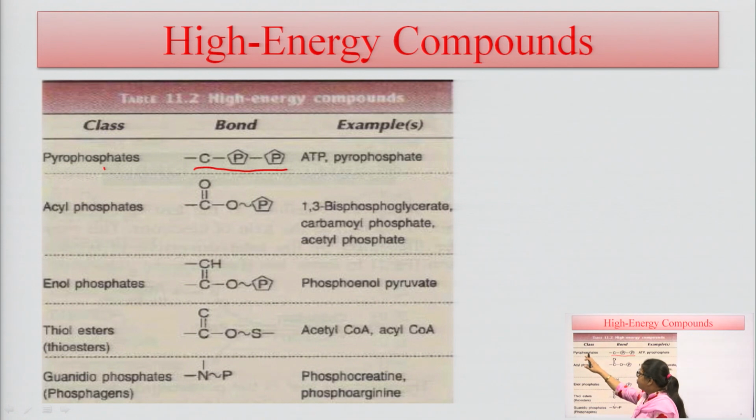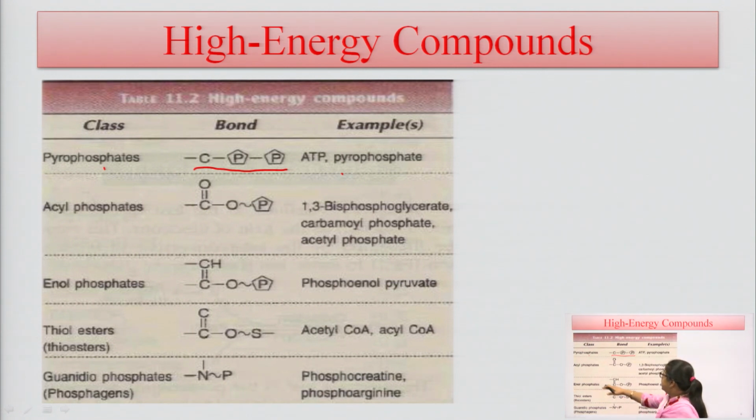This pyrophosphate class, which has different phosphate groups in its structure, when hydrolyzed or metabolized in any metabolic reaction, is converted into high energy compounds or releases high energy. The example of this pyrophosphate class is ATP or pyrophosphates. They are released in the Krebs cycle and the oxidative phosphorylation process. These are basically responsible for releasing high energy.